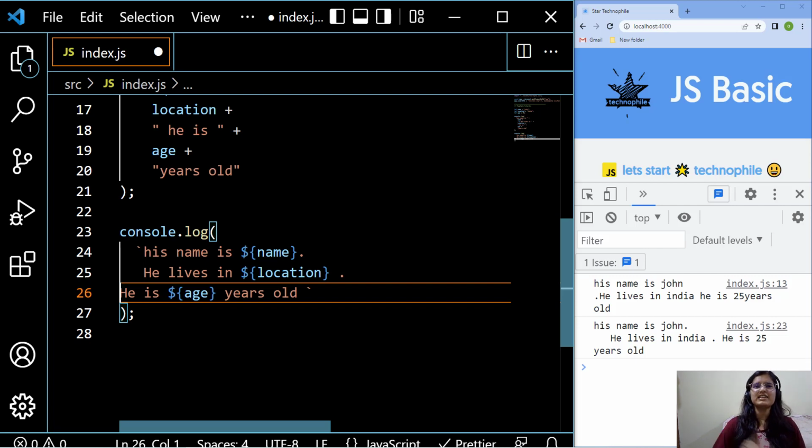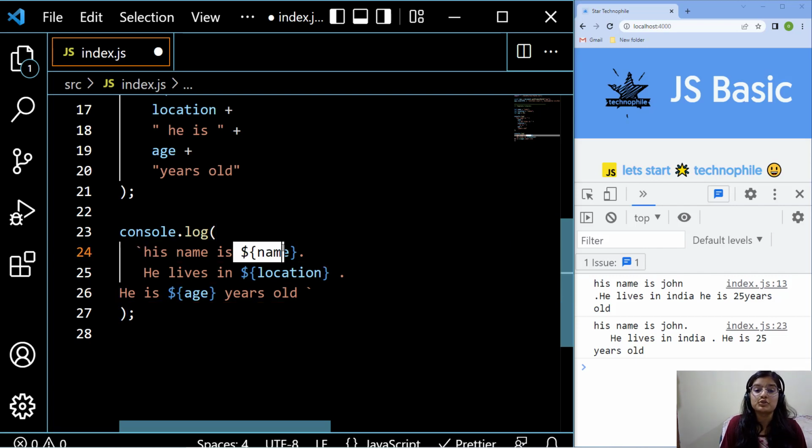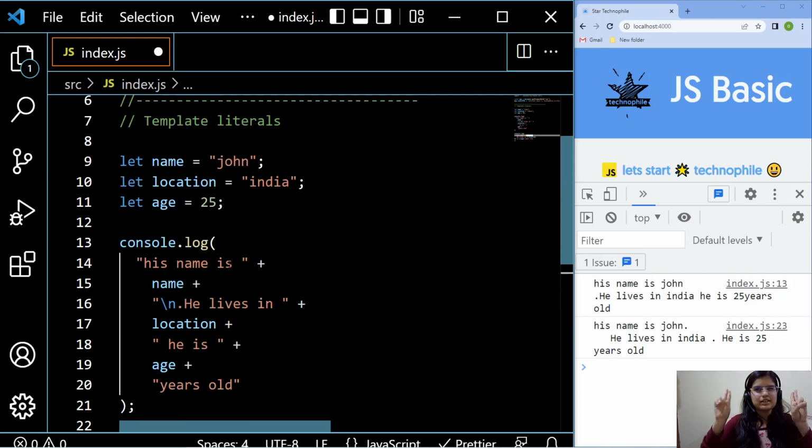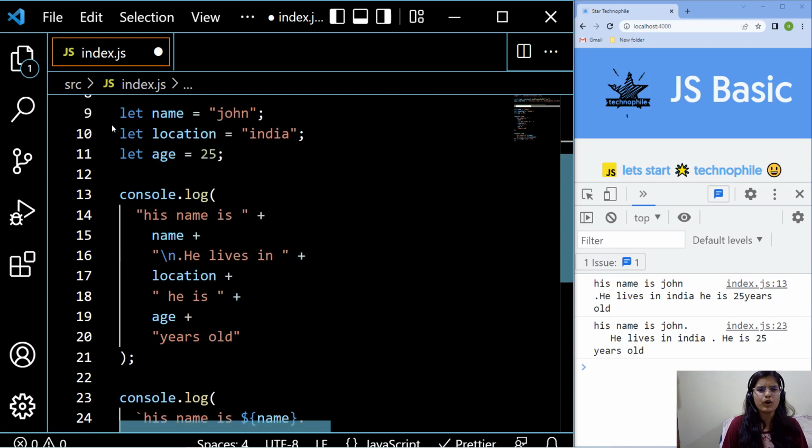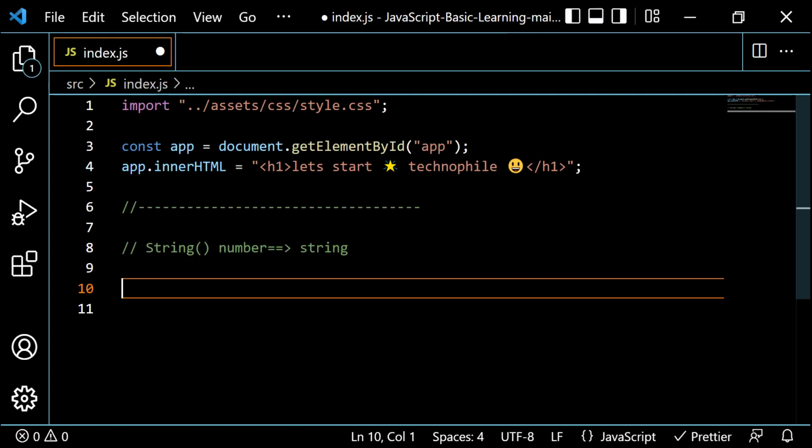Usually what we are writing as text, just like that you have to write. But if something is coming which is not a string or which is not considered as a string, for that what you have to use is an interpolation operator. Hope you get a clear idea about a normal string, double quote string, or a backtick string, which we call a template string. So this is all about the difference between them.